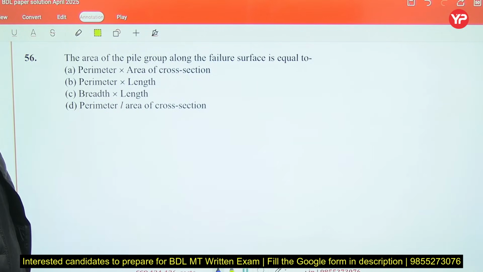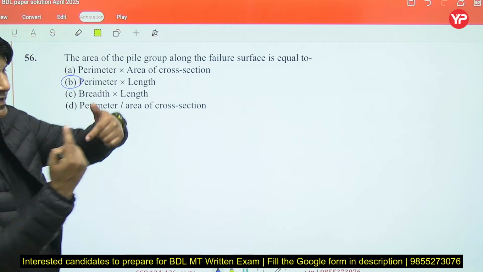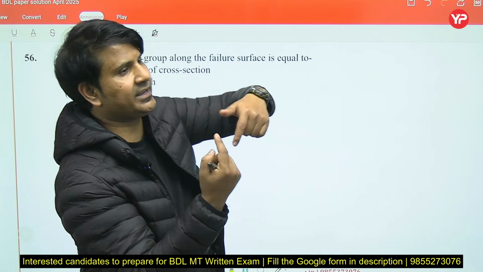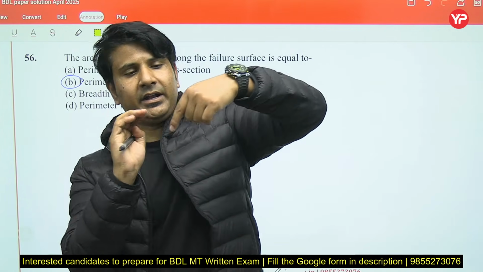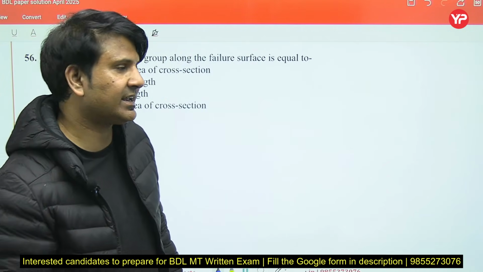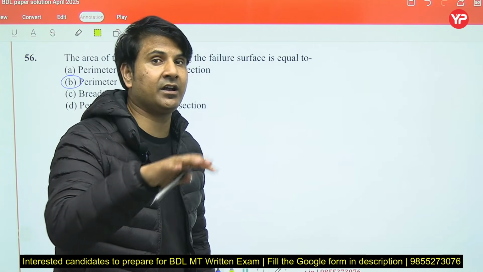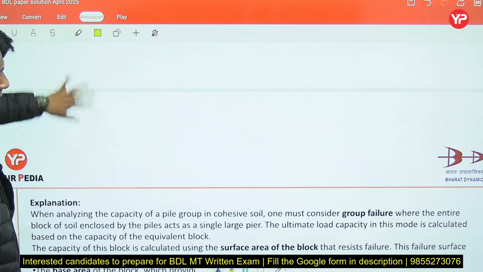Next, the area of pile group along the failure surface is equal to, this is also a one-liner question, perimeter multiplied by length, because we have to take the peripheral area. And how can we calculate the peripheral area of pile? It will be perimeter multiplied by whole length. Then we'll get the peripheral surface area of the particular pile. So right option will be perimeter into length.